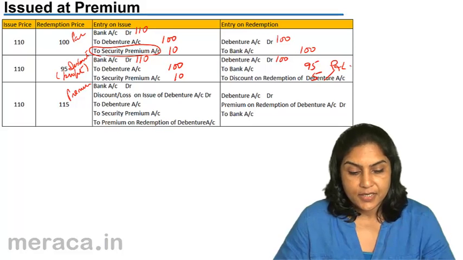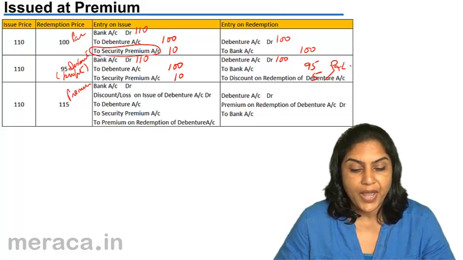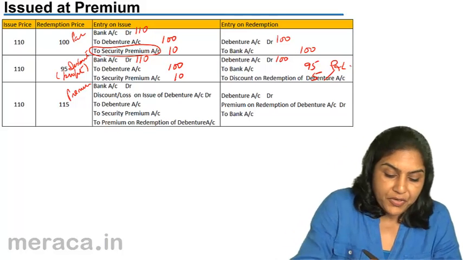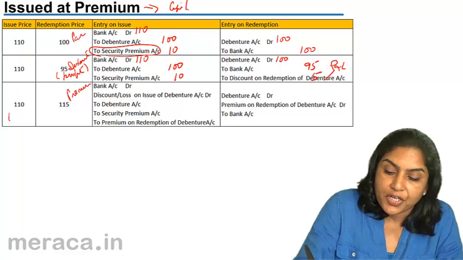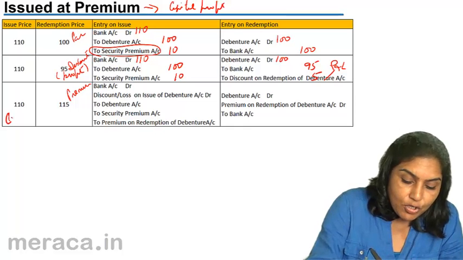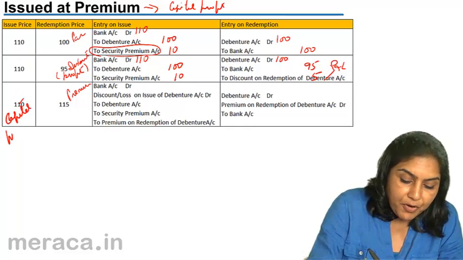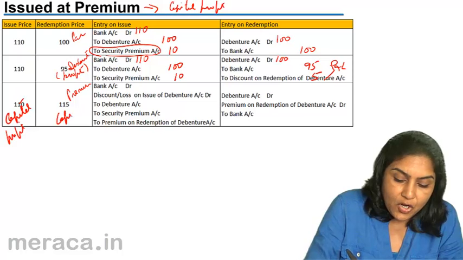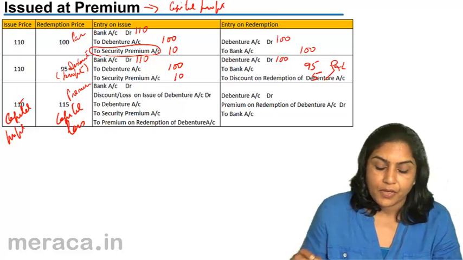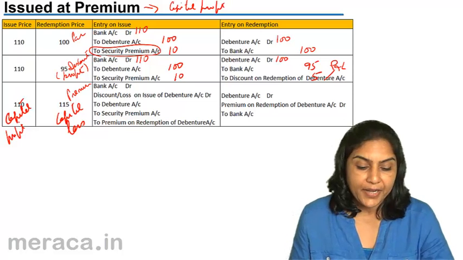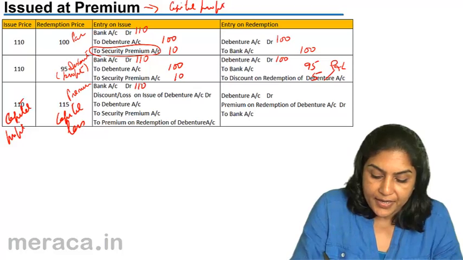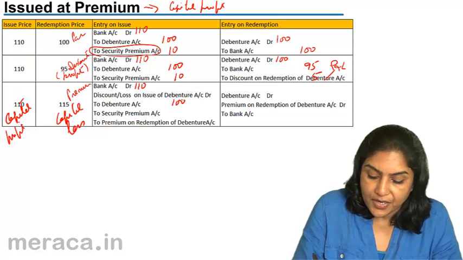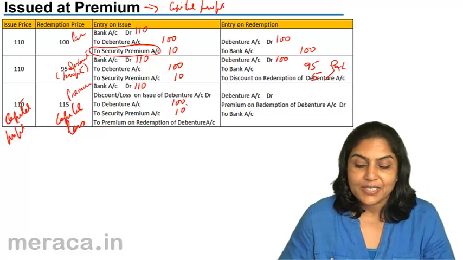Next, let us consider where the debentures are issued at a premium and redeemed at a premium. This is a premium, this is a premium. In every case, securities premium is nothing but capital profit. So in this case also, what we have is a capital profit here and a capital loss here. Let us consider the normal entry for issue, like we have done before: bank account debit 110, to debentures 100, to securities premium 10.